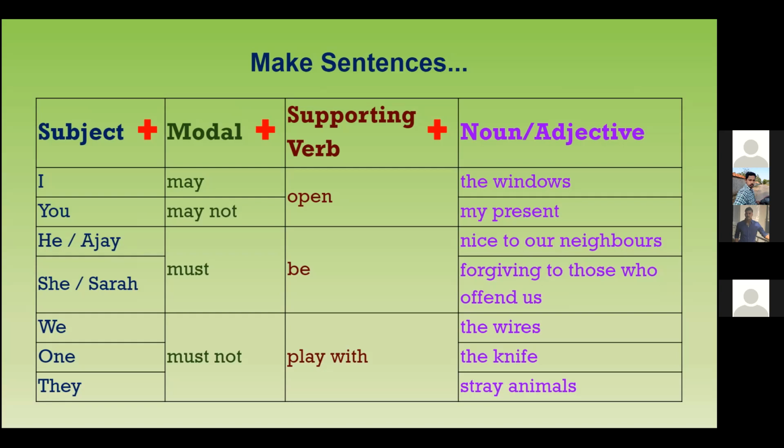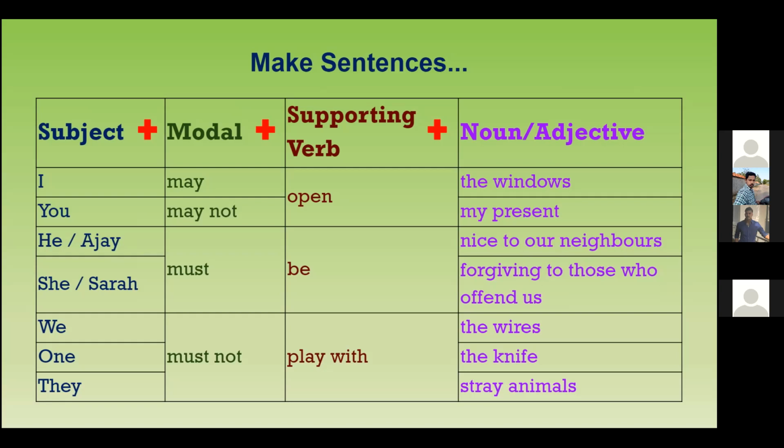Karthik, can you make a sentence with the subject you? You may not open the windows. Okay, you may not open the window. So here, you are not given permission to open the window. Right? You may not open the windows.